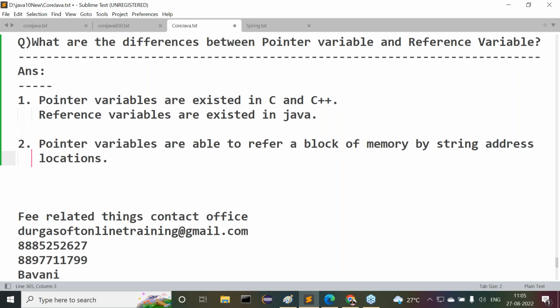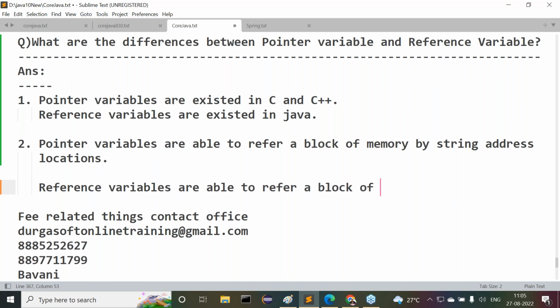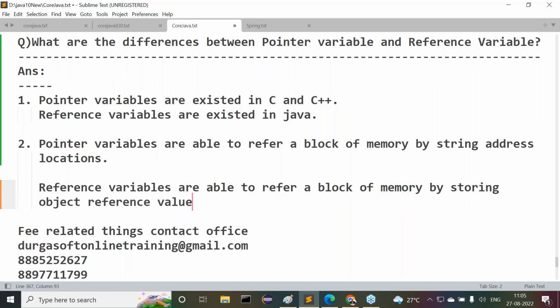But reference variables are able to refer a block of memory by storing object reference values.